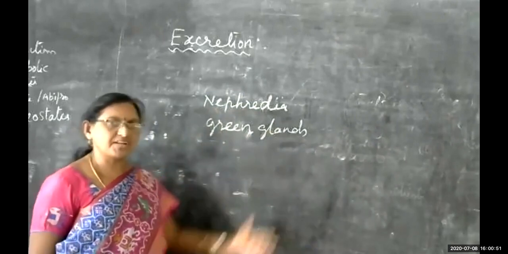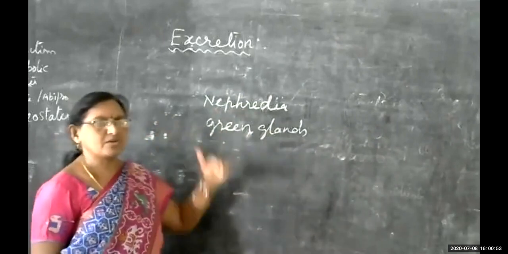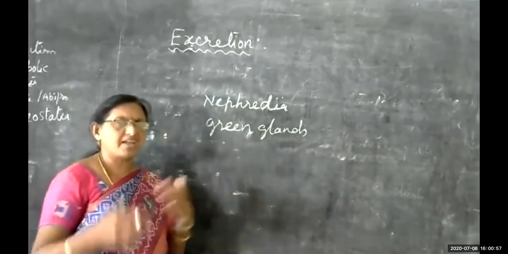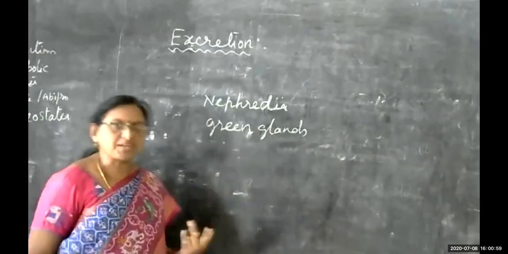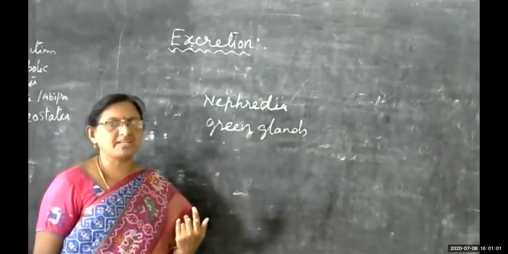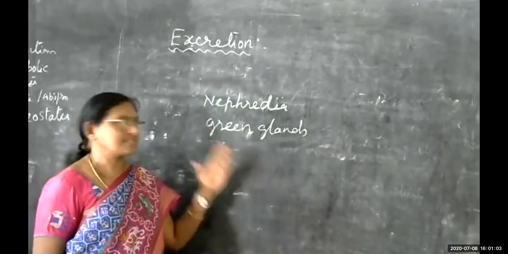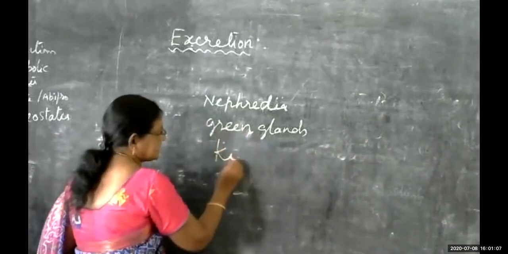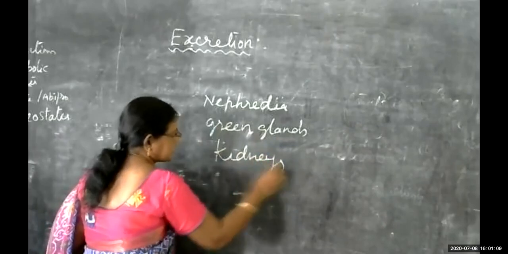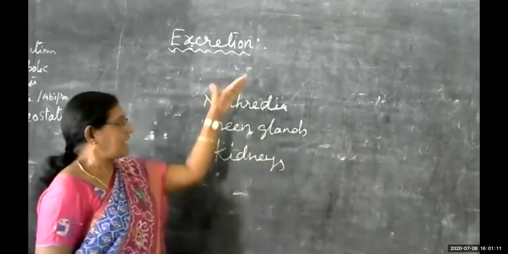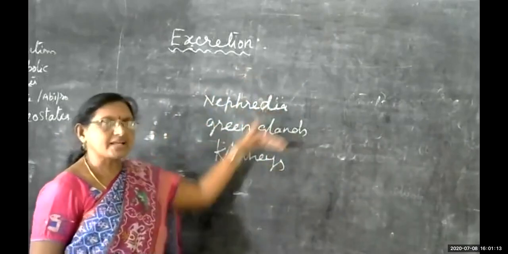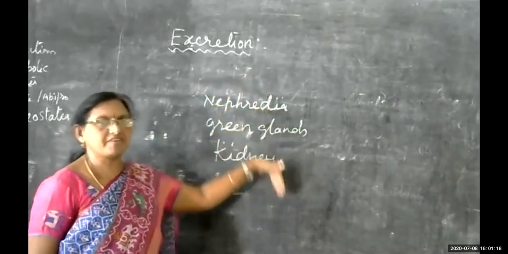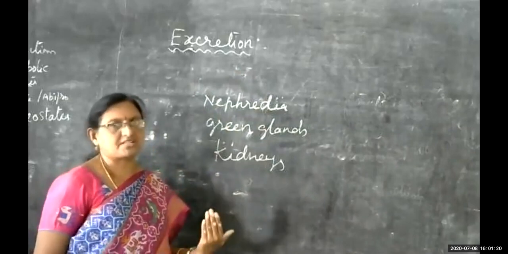A complex body design will be there, and the cellular organization is also complex, and more various kinds of excretory products get released by metabolic activities. So man has separate excretory organs. They have nothing but kidneys. So the excretory organs, the excretory process, is different in different organisms itself.